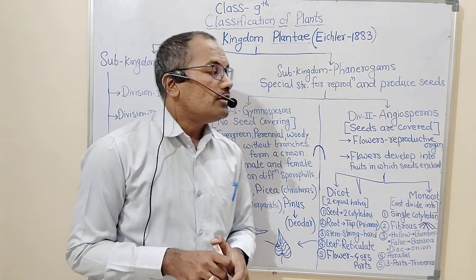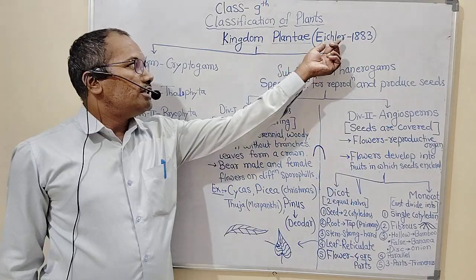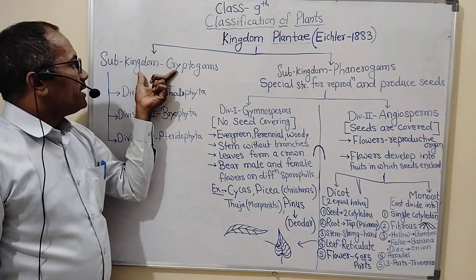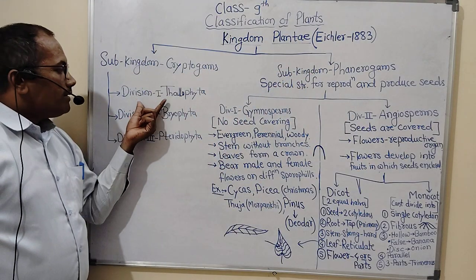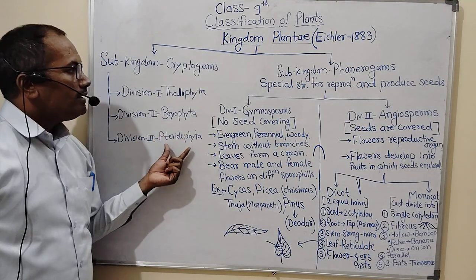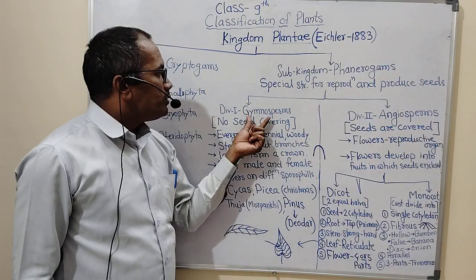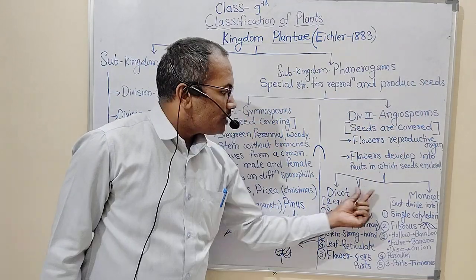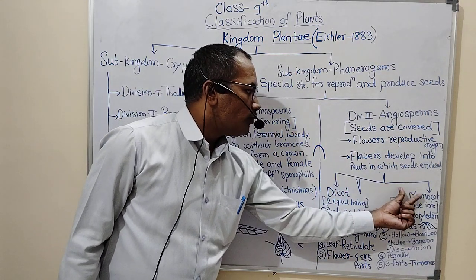So this is about the systematic classification of kingdom Plantae, which is done by Eichler. We classified kingdom Plantae into two subkingdoms, cryptogams and phanerogams. Cryptogams are further divided into three divisions, that is Thallophyta, Bryophyta and Pteridophyta. Subkingdom phanerogams is again divided into gymnosperms and angiosperms. Angiosperms, on the basis of nature of seed, are divided into two types, that is dicot plants and monocot plants.